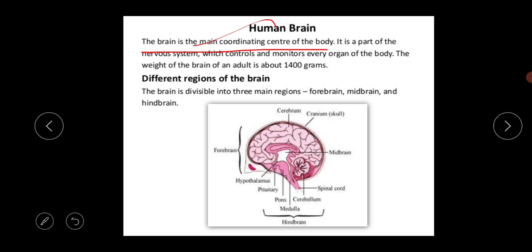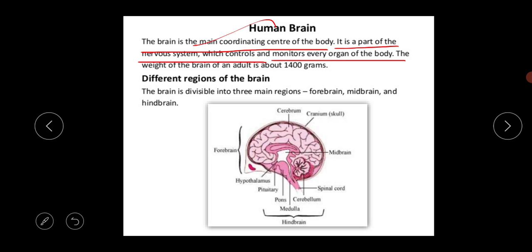What is the meaning of this? That the brain controls and coordinates all the activity present in our body, all the functions, all the activity which is going on and being performed in our body continuously, spontaneously. So the brain is the main coordinating center of the body, and it's a part of the nervous system which controls and monitors every organ of the body.